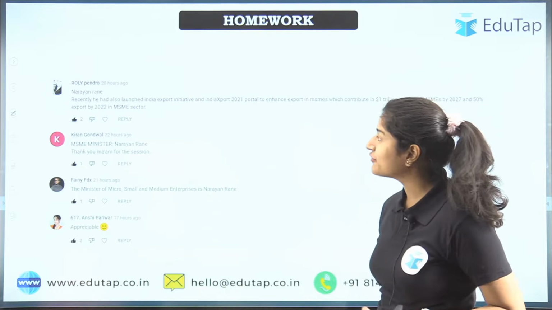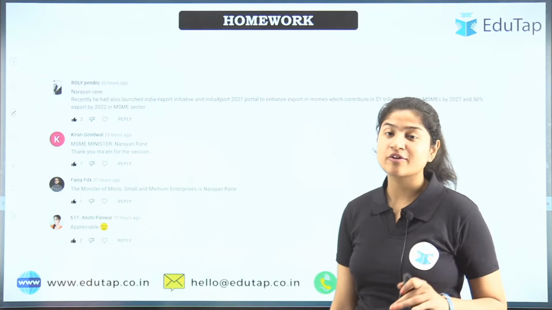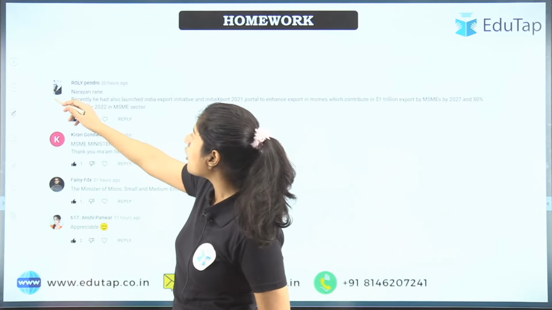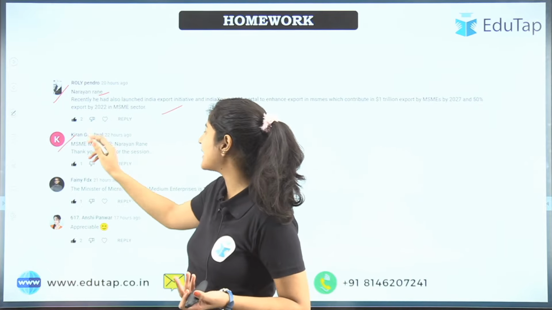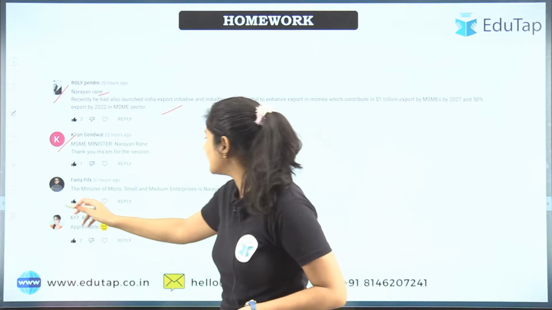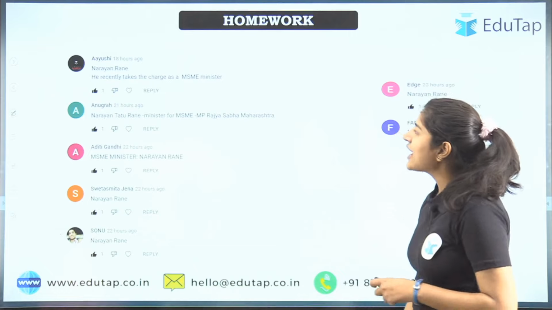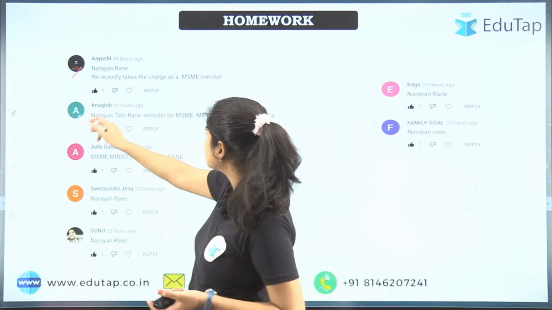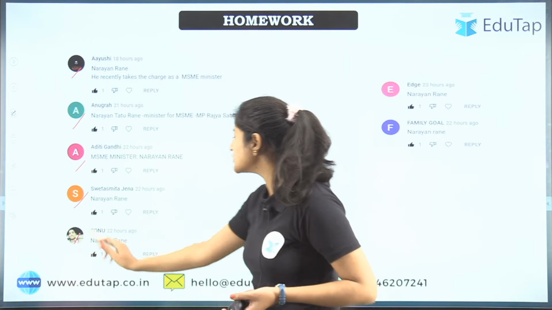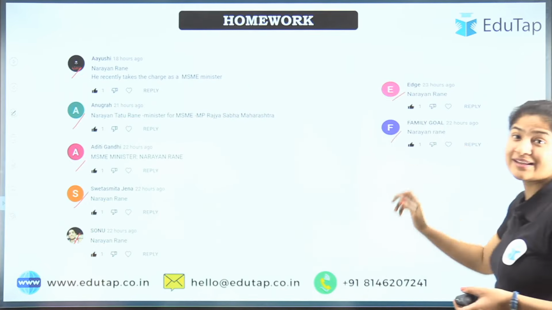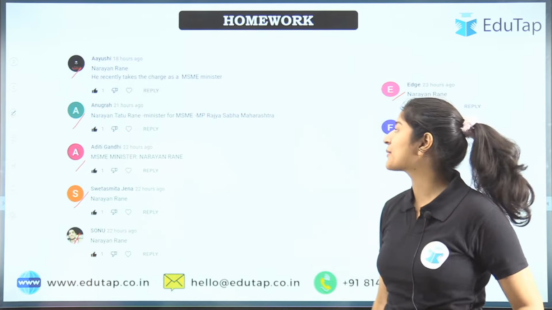And these are the toppers of the last session that I took. I asked who is the present minister of MSME. Rolly gave the right answer, and she also gave additional information. Then Kiran said the right answer, and welcome. Then Fenny said the correct answer, and then Anshi, thank you. Then Ayushi said the right answer, Anurag said the right answer, Aditi said the right answer, Shweta Smita said the right answer, Sonu said the right answer, then Edge and family also said the right answer. Congratulations to you all. Your preparation is going really good, and I'm really proud of you.